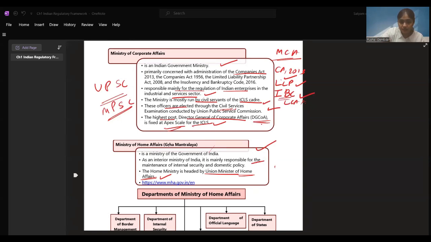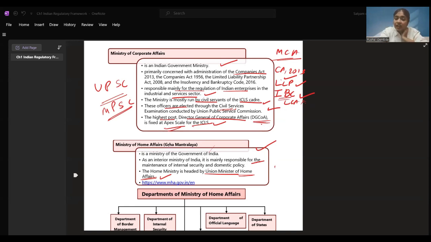Divisions of MHA. Now, it is divided into categories. Administration division, people who are going to see the everyday functioning of India, that comes under administration division. Border management division 1 and 2, border related services, all those changes that are to be done, all the policies that are to be done, what all decisions are to be taken, goes under border management. Center state division, which things are to be given to center, which things are to be given to the state.